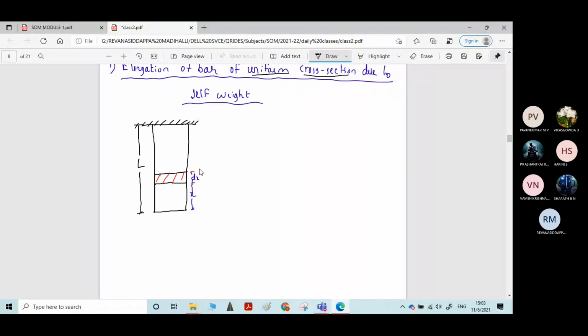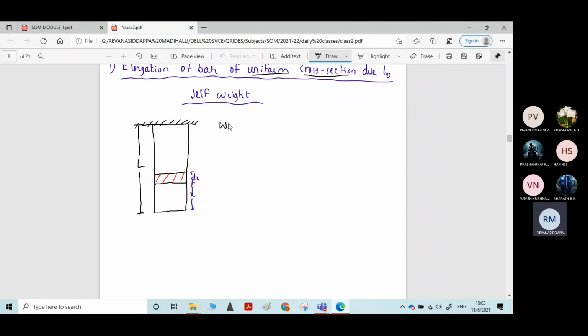Now what we will do is find the elongation of this elemental strip in the length dx. To find that, we know the formula for the elongation of a bar.